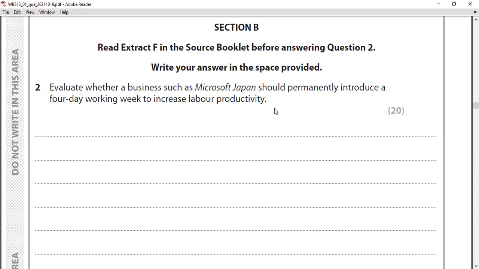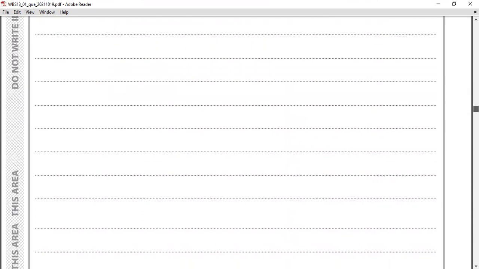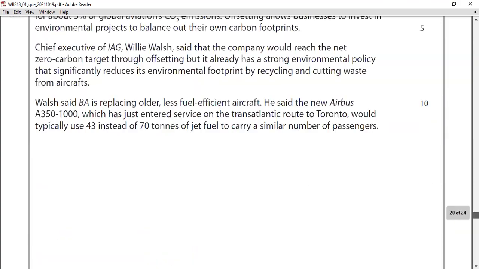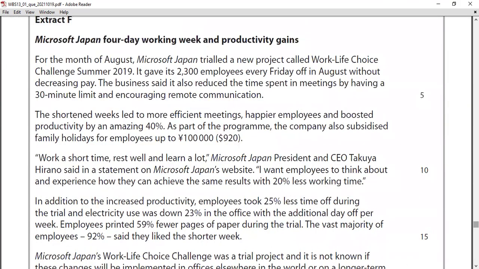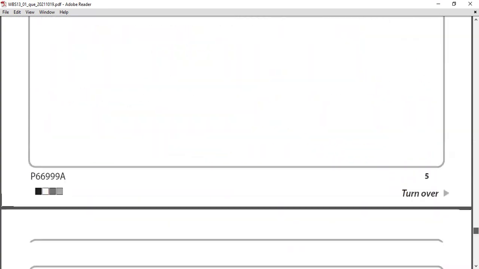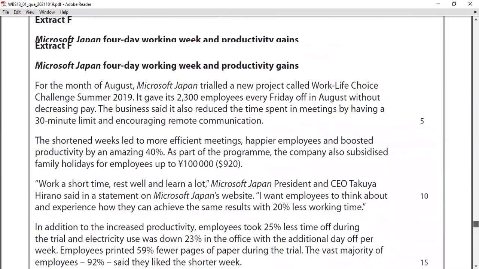Like that, you can see permanently reducing to 4-day working weeks to increase labor productivity. In this case, you have to define what is labor productivity, and then say what a 4-day working week is, and how this impacts Microsoft and everything. Let's go to section B, extract F. This case study, you can see Microsoft Japan, a 4-day working week, productivity gains. A small case study, only 1 page.